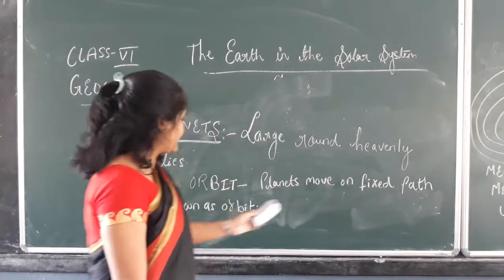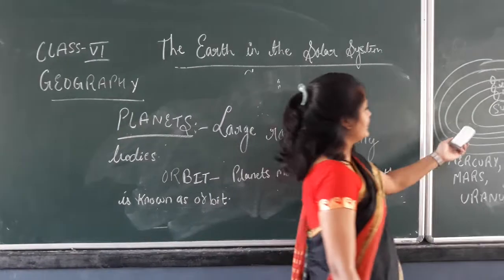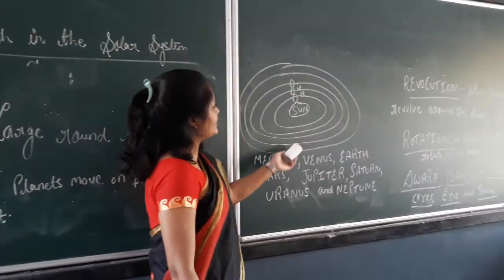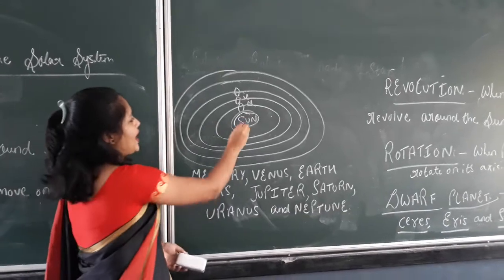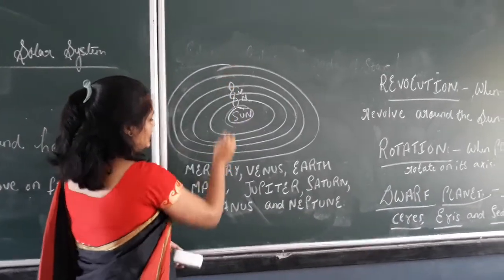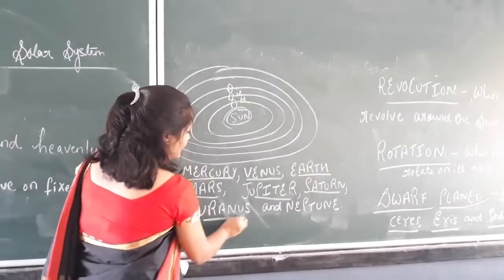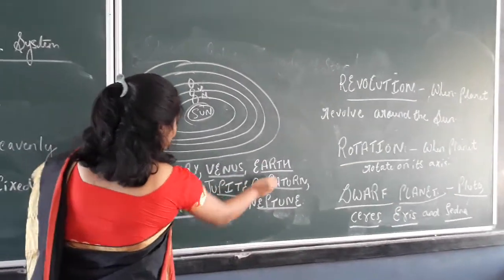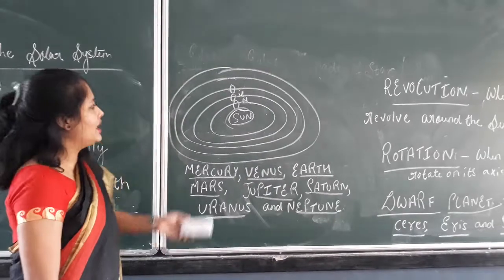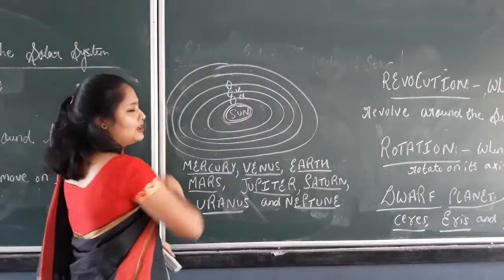The path on which planets move is known as an orbit. Now look at the picture of the solar system. We see the Sun is in the center of the solar system. After that we have different planets. I have written the names here: Mercury, Venus, Earth, Mars, Jupiter, Saturn, Uranus and Neptune. Altogether 1, 2, 3, 4, 5, 6, 7, 8. There are 8 planets, and mostly they get light from the Sun.